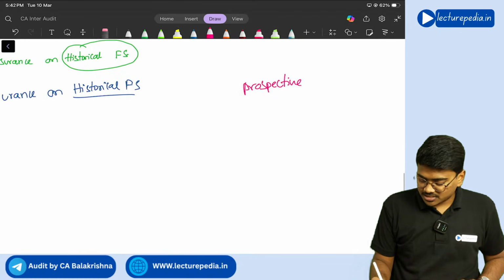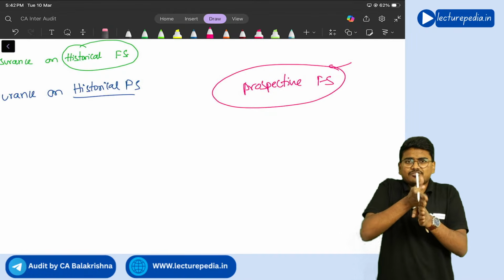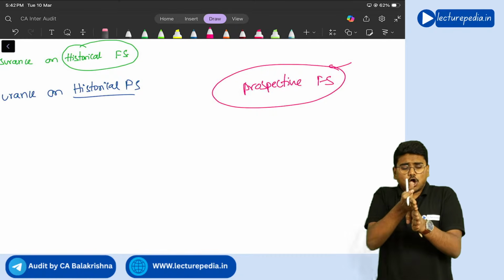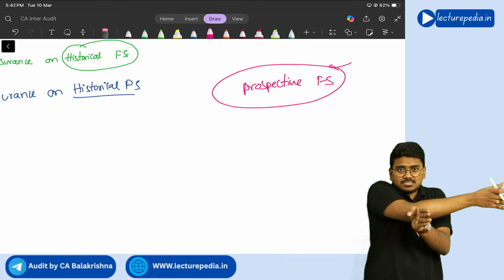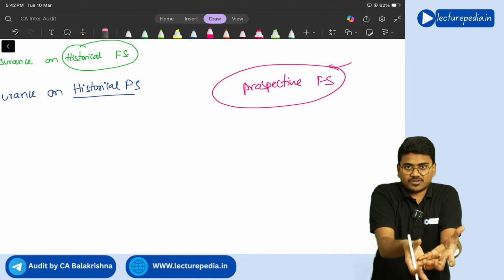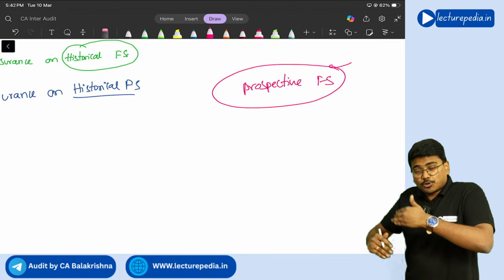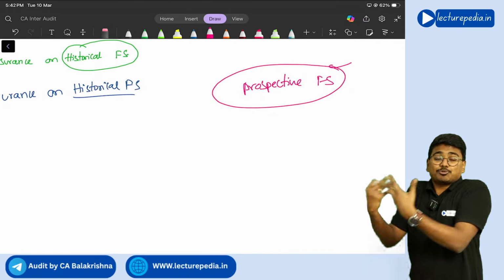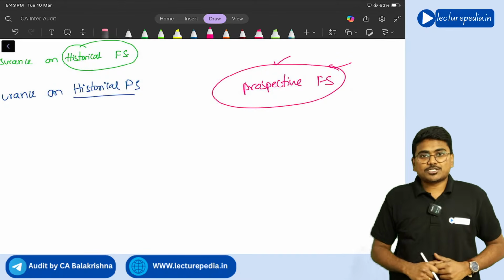Historical financial statements means what? As on 31st March, whatever financial statements you prepare, in those financial statements all the transactions have already occurred in the past, right? All the transactions that have occurred in the past in that 1 year, you are compiling them into financial statements. You will call it historical financial statements. Now, in some situations, management will also prepare projected financial statements, projections related to future. Those projections or financial statements related to future, you will call prospective financial statements.